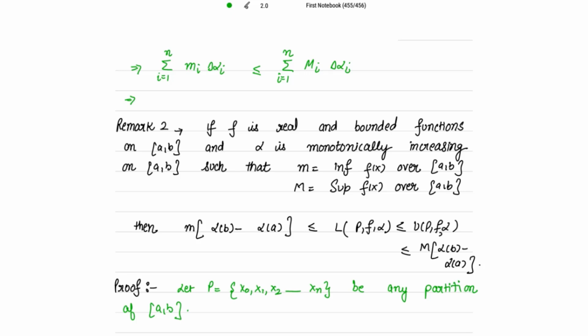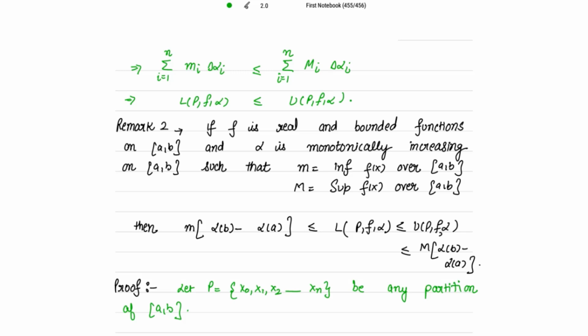And this is nothing but your L(P, f, alpha), and this is less than or equal to U(P, f, alpha). Hence proved. Take this remark just as a note.